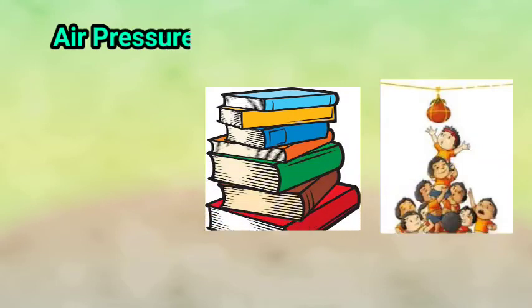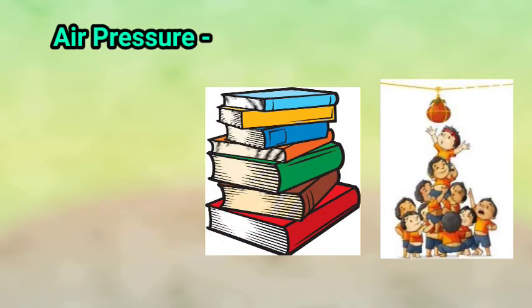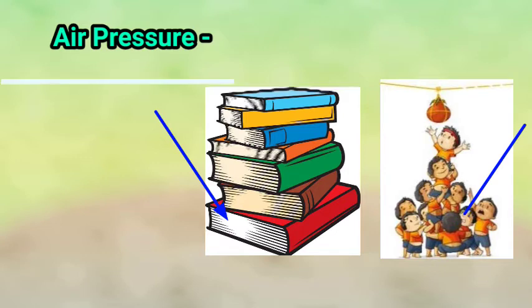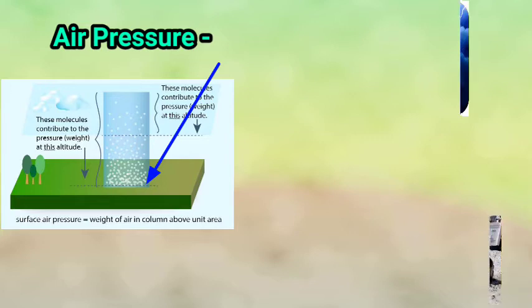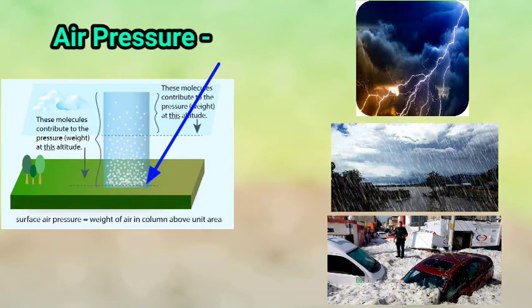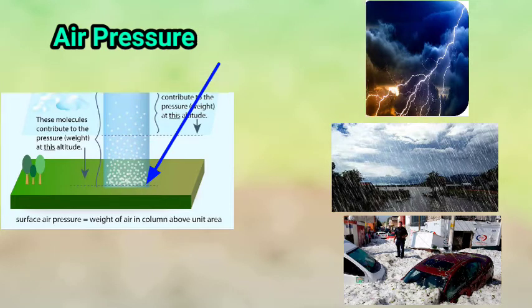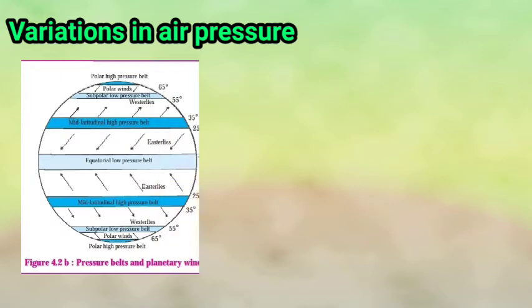Children, anything that has weight exerts pressure on the things that lie below it. Thus, the air in the atmosphere exerts pressure on the surface of the earth. This is called air pressure. And due to this air pressure, various phenomena like storm, precipitation, etc. occur in the atmosphere.